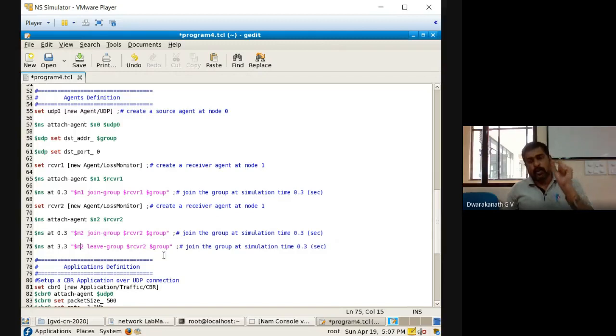From 0.3 to 3.3 only, the packets will move from N0 to N2. Afterwards, N2 will come out from the group. That means it never takes the packets. It is not at all a destination.